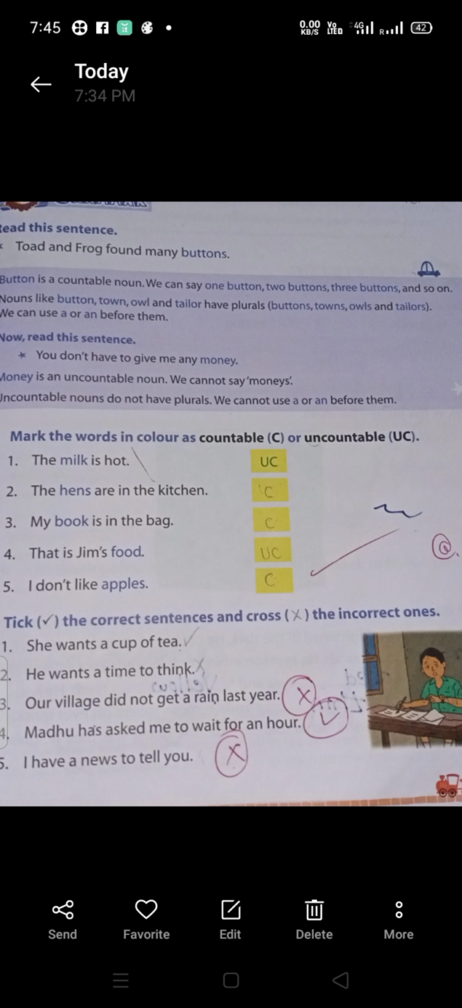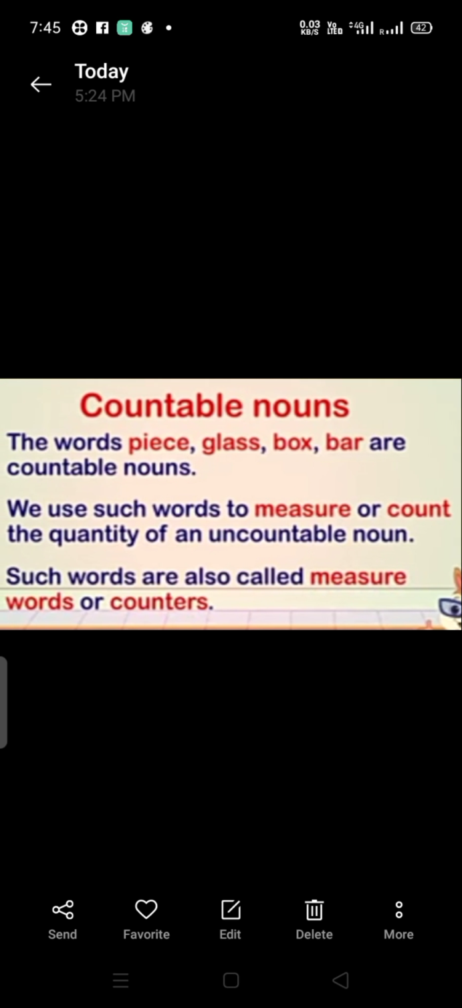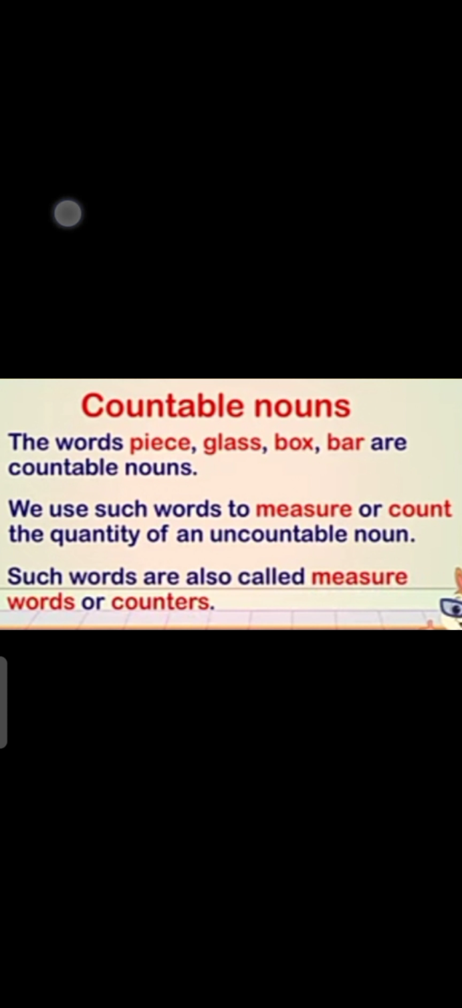I have a news to tell you. Wrong. Okay. A news, it's wrong. So this one we are using here as a,